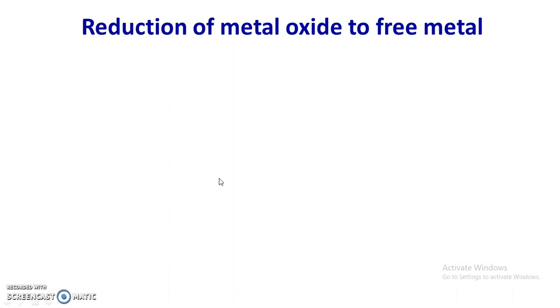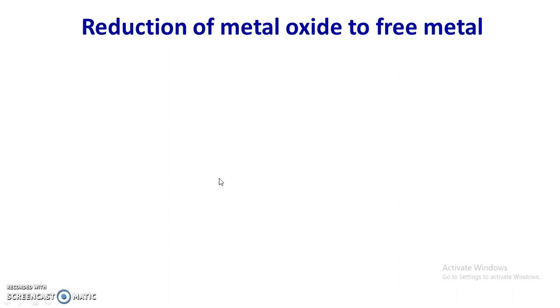Now, in addition to carbon, sometimes other active metals like aluminium, sodium, magnesium are also used as reducing agents. For example, at the time of extraction of titanium from titanium chloride, sodium and magnesium are used as the reducing agents.